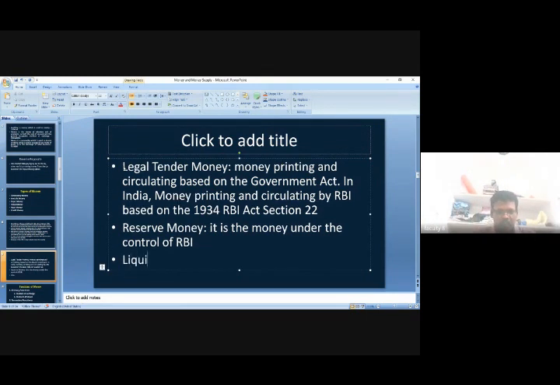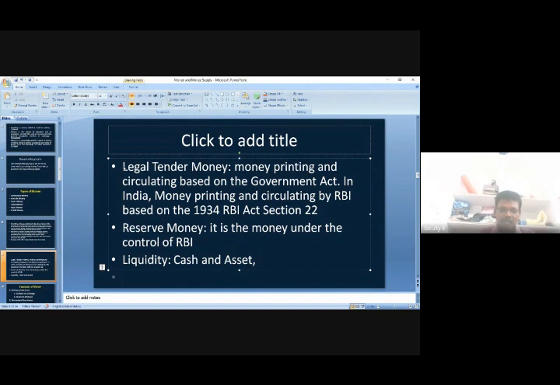Then one more is known as liquidity. Liquidity means cash and assets. Cash, if you have cash, that may be called liquidity.